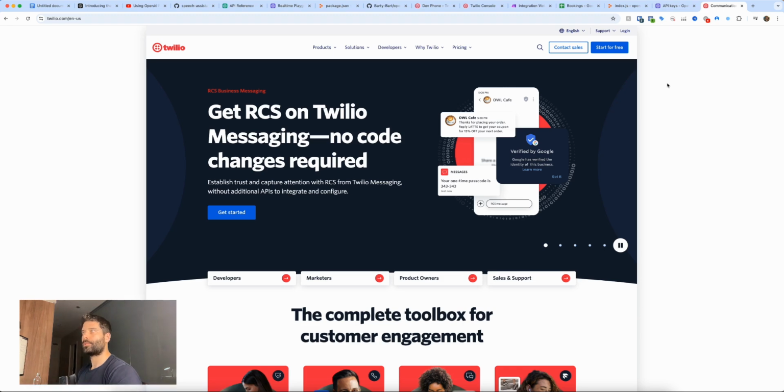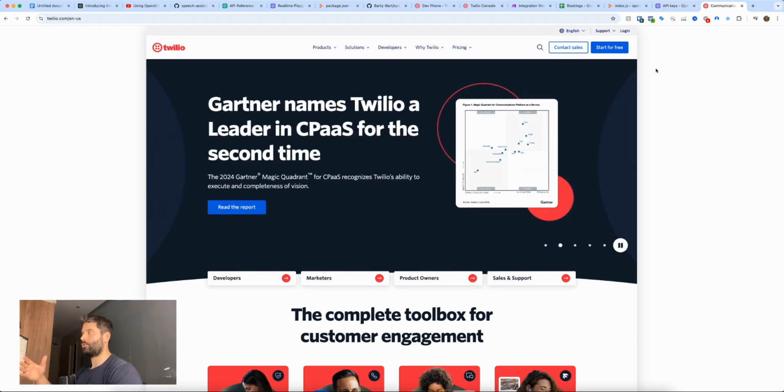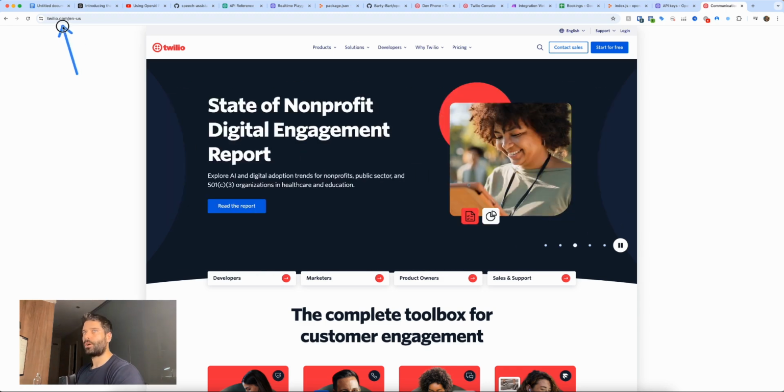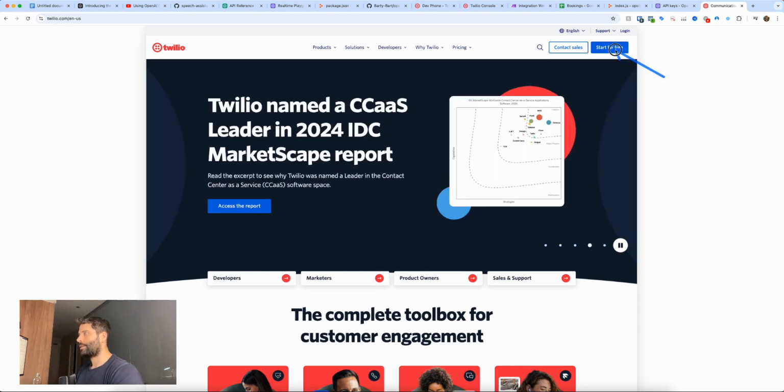So this is Twilio's website. And again, we're going to be using Twilio to generate that phone number for us so that we can then plug into our AI agent. So go to twilio.com and then create an account by clicking start for free, but I'm just going to click login because I already have an account.